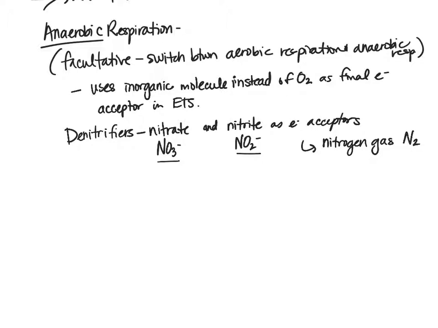In this case, however, in anaerobic respiration, we are producing less ATP. So less ATP is formed in this case than in aerobic respiration. And so that's a downfall of anaerobic respiration, which is why they will go aerobic versus anaerobic. So microbes that use anaerobic respiration still typically have an intact Krebs cycle.